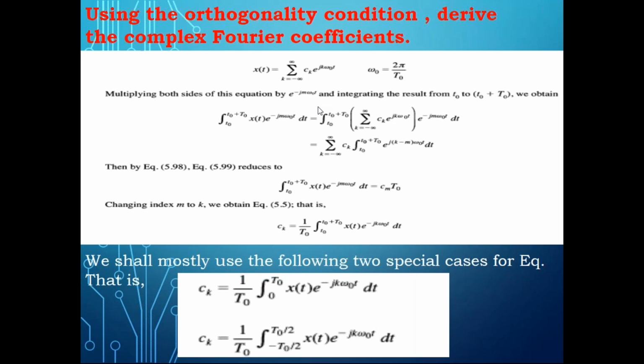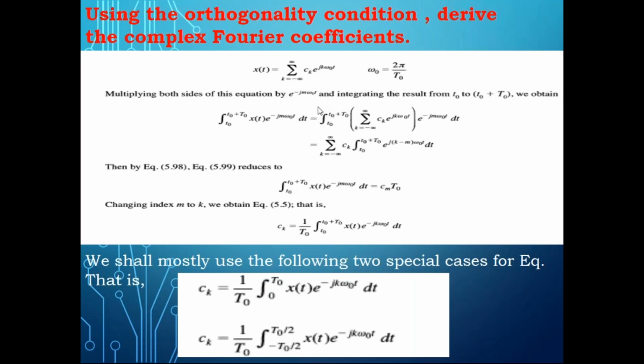Just remember the formula for the complex exponential Fourier series, and from that you derive: you multiply both sides with e power minus the same exponential term, with an opposite phase, the complex conjugate of the exponential term, and then integrate over small t naught to t naught plus capital T naught.